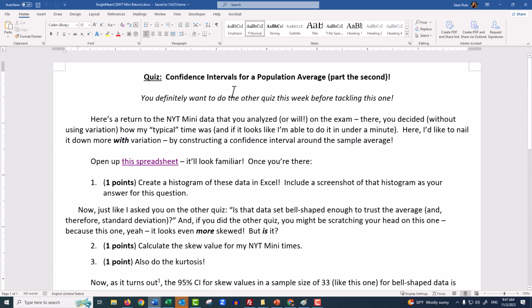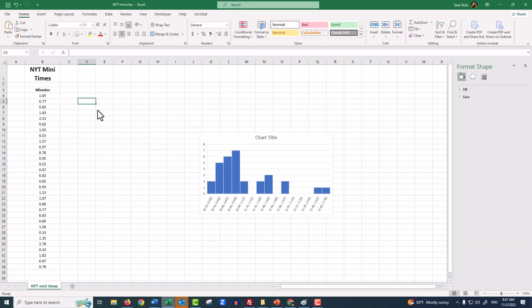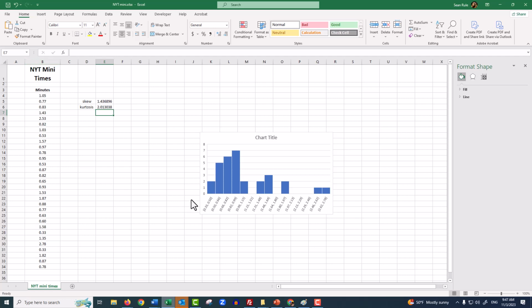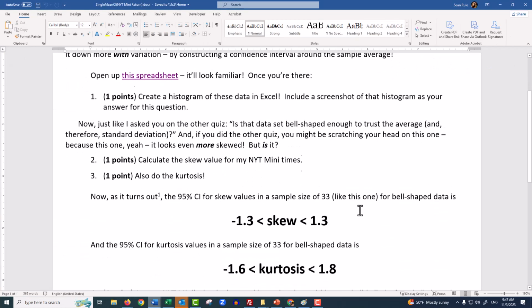So again, make sure you do the other quiz before you do this one to go any further. Calculate the skew and the kurtosis, just like on the other quiz. So I'll put the skew and kurtosis values. Okay, so equals skew of all this. Okay, it's a pretty big skew, actually. And then the kurtosis measures the tailedness. All right, and that's also a pretty big value, meaning it's pretty variant from what it should be for a bell curve. But now we have to compare it to these skew values.